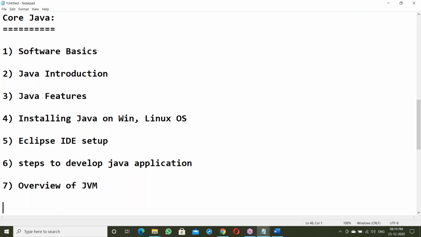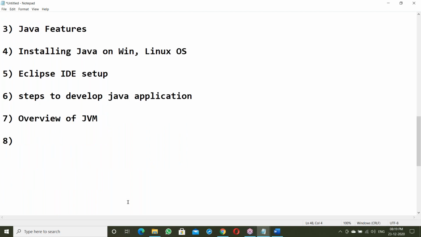After finishing the overview of JVM, next is Java data types. We're going to discuss Java data types after finishing the JVM architecture. After finishing Java data types, next Java operators. How to use Java operators?